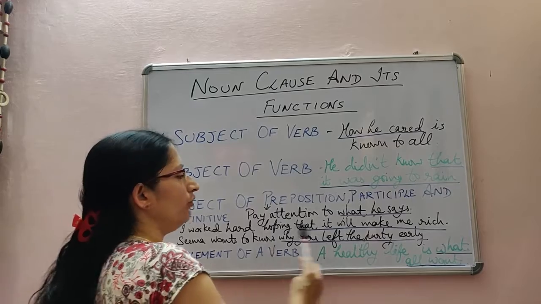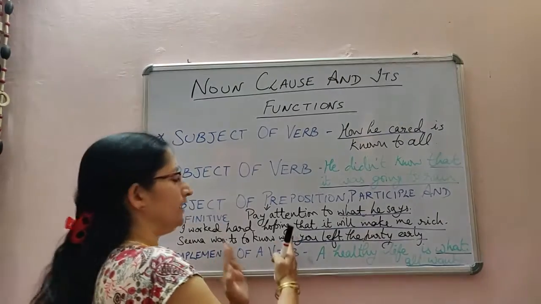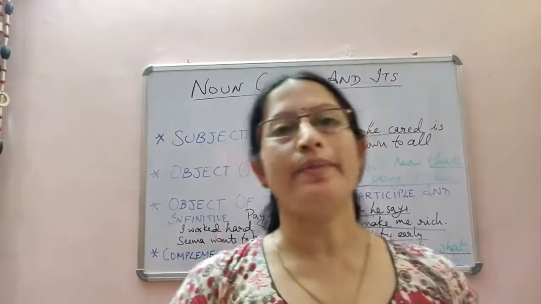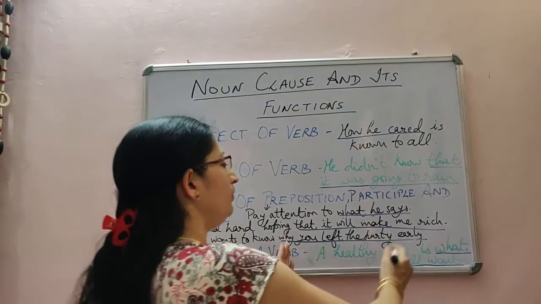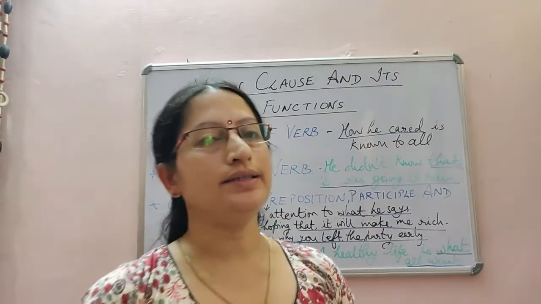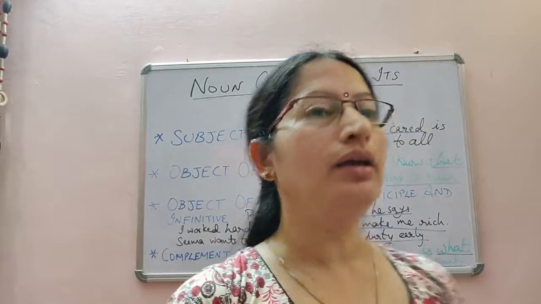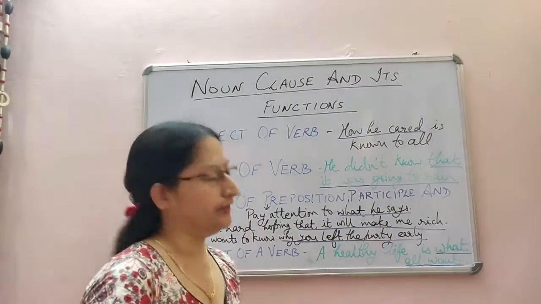"Seema wants to know why you left the party early." So "to know" is actually the infinitive here. Infinitives are generally introduced by "to", except the bare infinitives. So "why you left the party early" is introduced by "why", and it is the noun clause and it acts as an object to the infinitive.